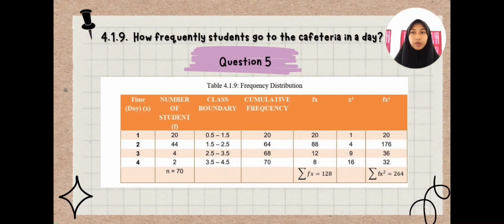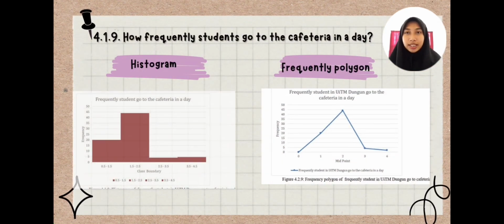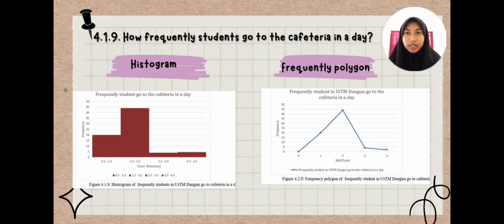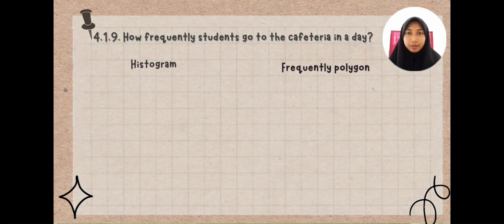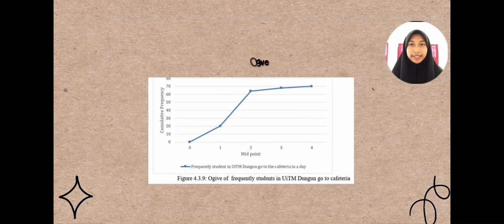Question 5 is how frequently students go to the cafeteria in a day. Based on the table, for fx, we got 128, while for fx2, we got 264. This slide shows data in the form of histogram and frequency polygons. Here we can see that students often go to the cafe twice a day for buying a food. This figure shows the cumulative frequency of times a day a student goes to the cafeteria.